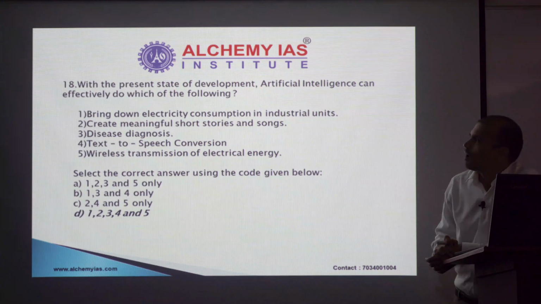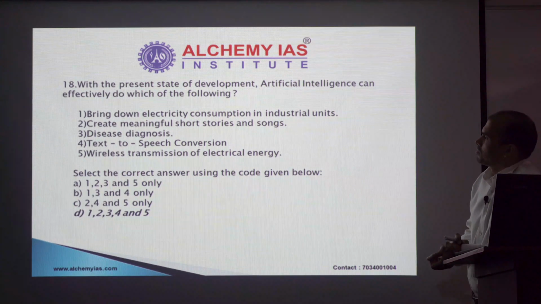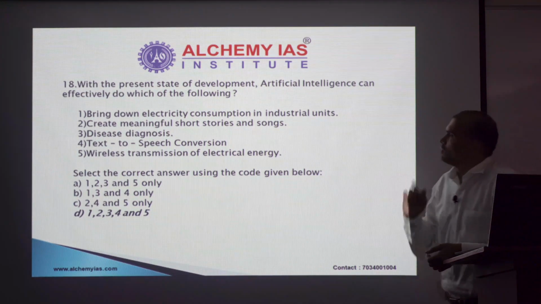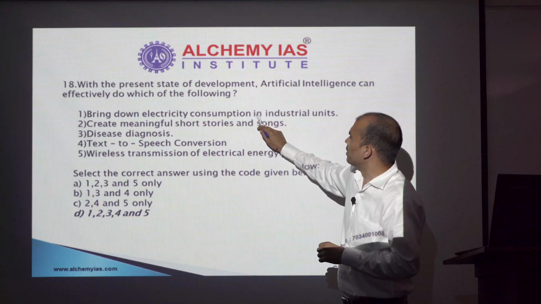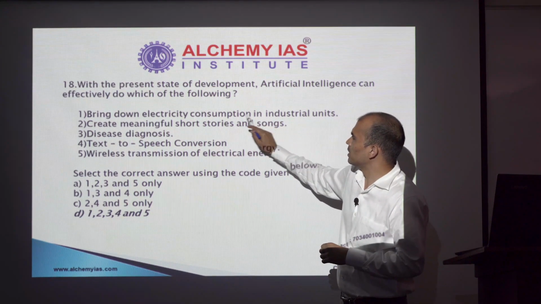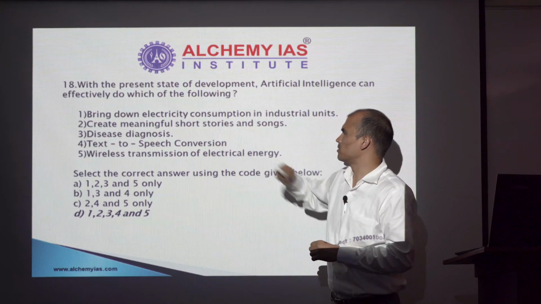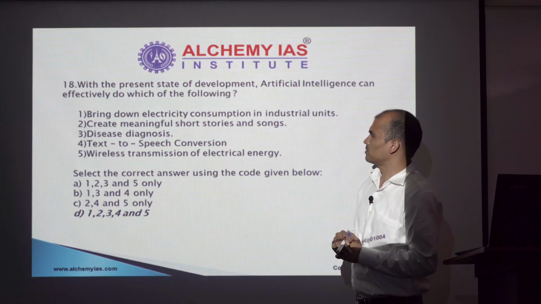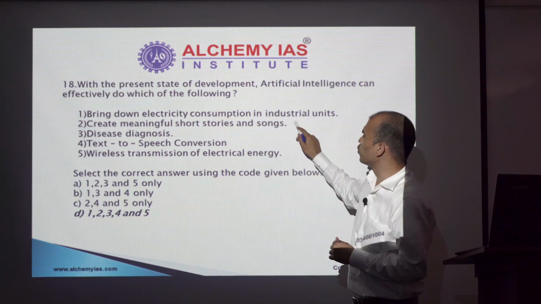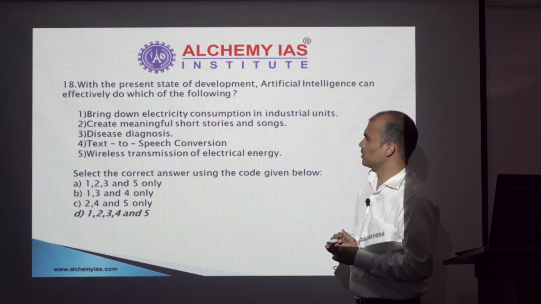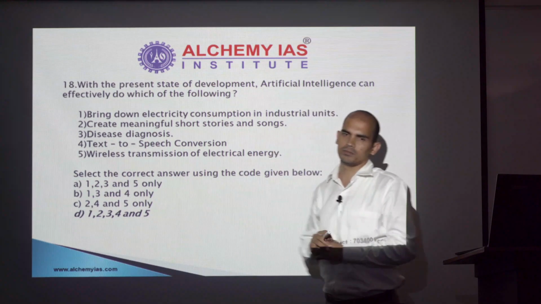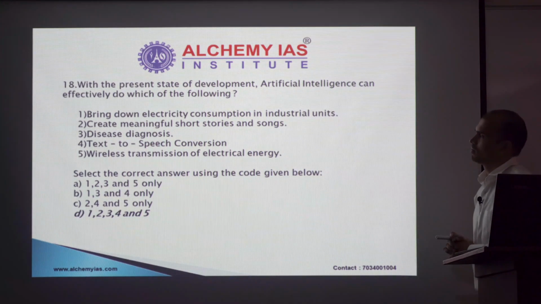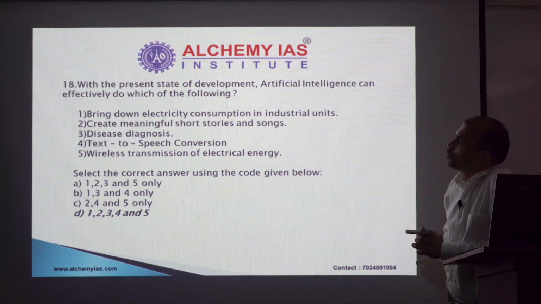Artificial intelligence. When it comes to artificial intelligence, you can easily reach statements 1, 3, 4. The catch lies with statement 2 and statement 5. So with 1, 3 and 4, you can reach 50-50 with option B and option D. So now, what to do with the case of statement 2 and statement 5?